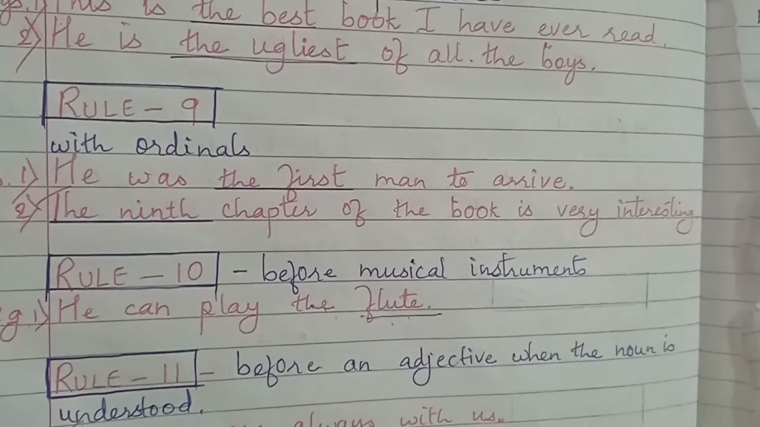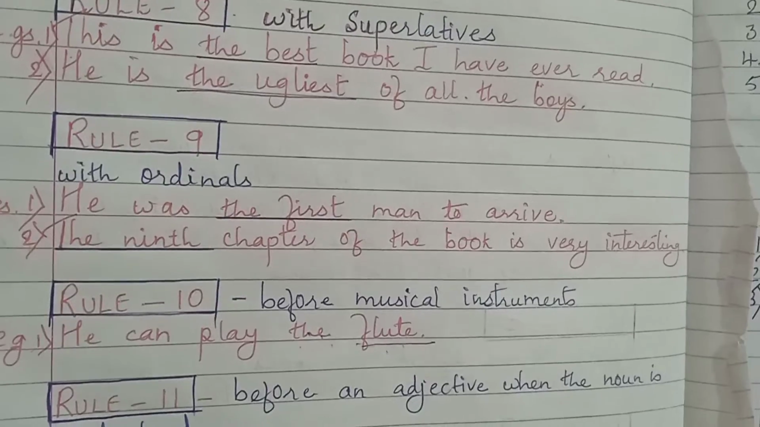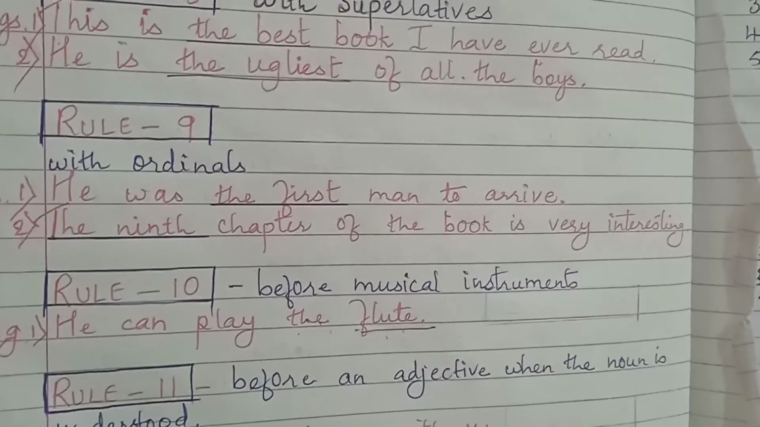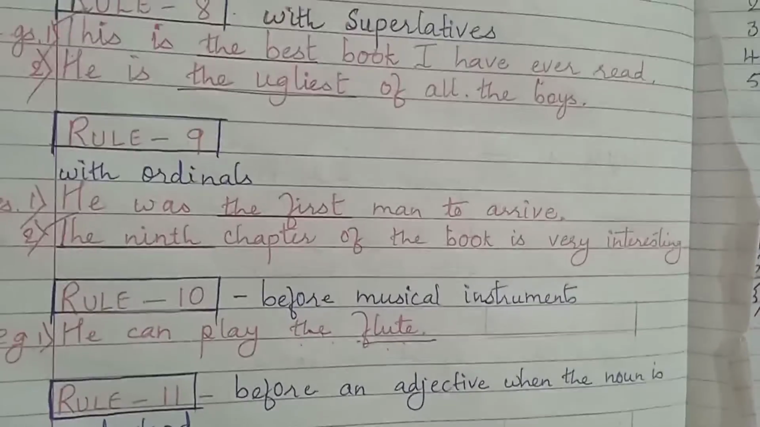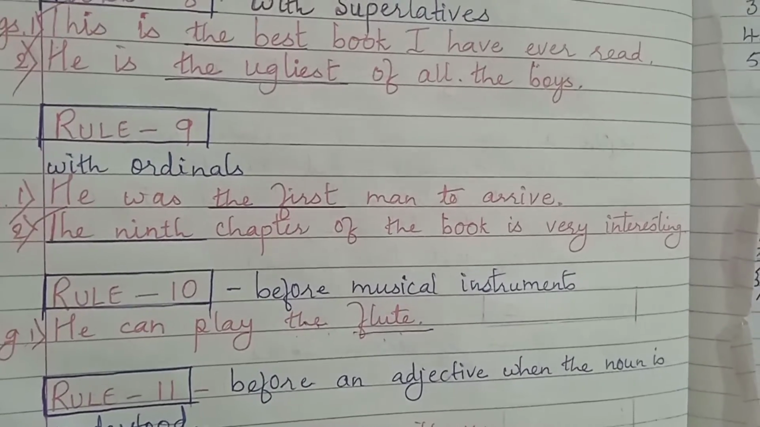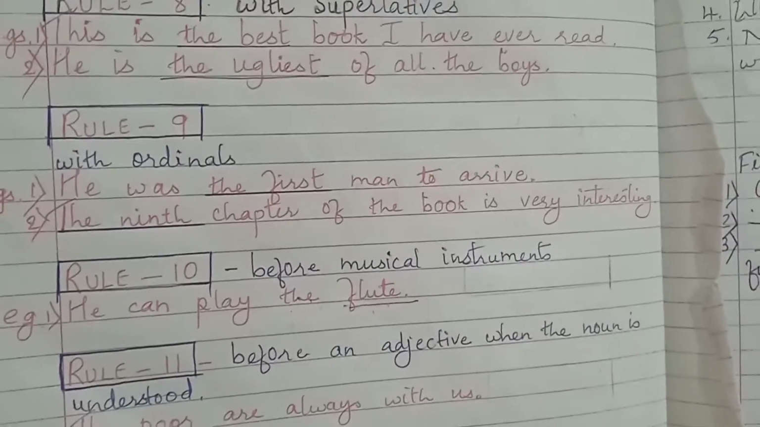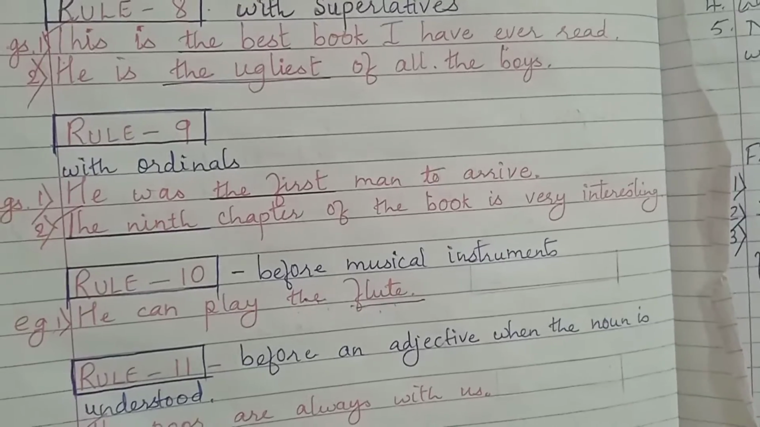Okay, like that. The 9th chapter of the book is very interesting. The 9th, the 10th. Okay, article the to be used with ordinals. These are ordinals. The first, the second, the third, the fourth, the fifth, okay, etc. These are ordinals. And before ordinals, article the to be used.